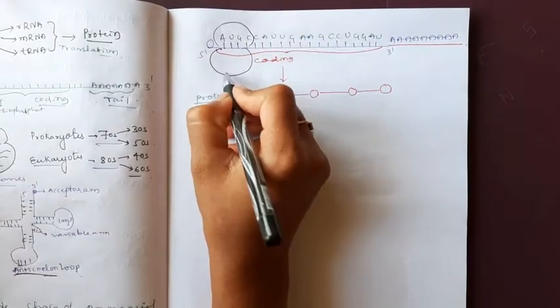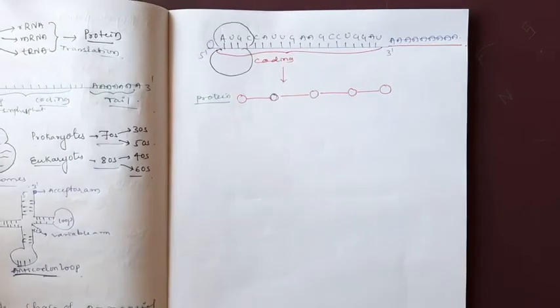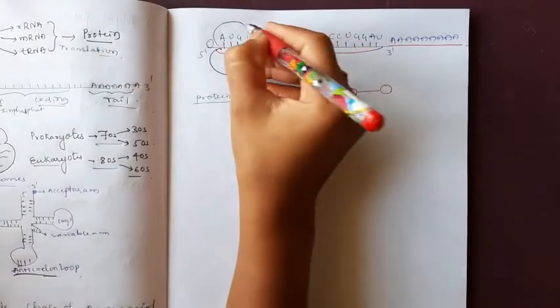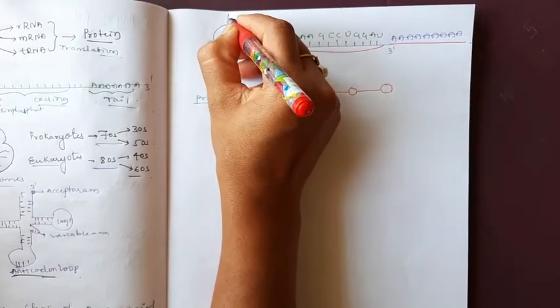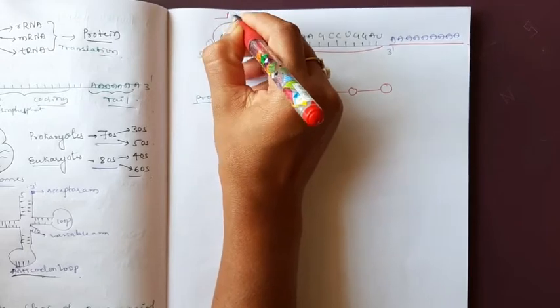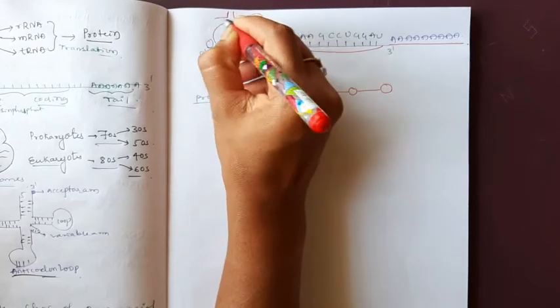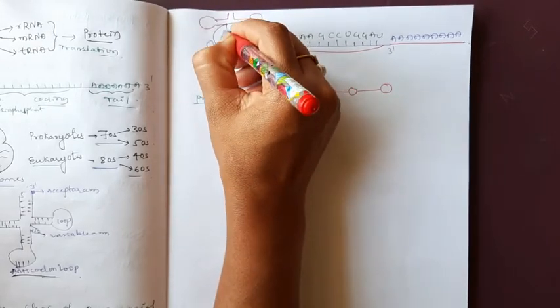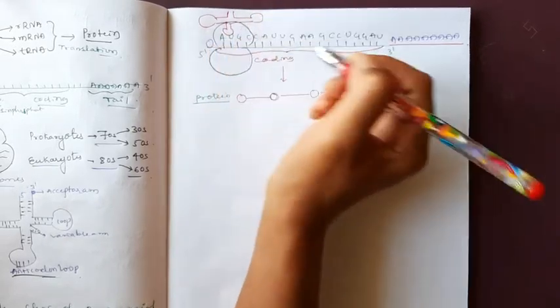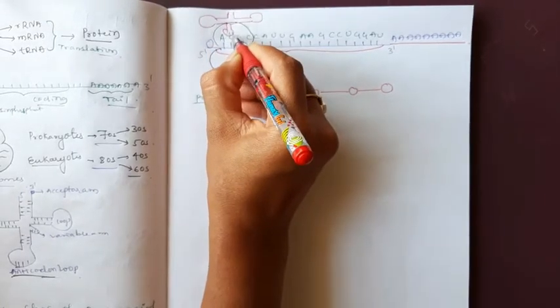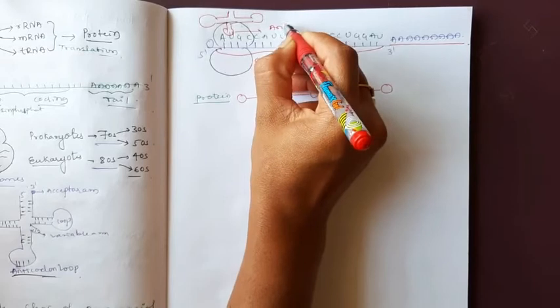This is a ribosome. After the attachment of the ribosome there is another molecule, this is the tRNA. The tRNA has the anticodon.